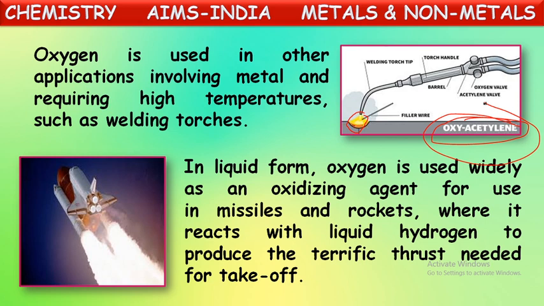There, the fuels kept in the rockets and missiles will be burnt in the presence of oxygen, kept in them in the form of liquid oxygen. So this liquid oxygen, we told for the burning of fuels, for any fuel for burning, oxygen gas is a must. In the presence of this liquid oxygen, those fuels will be burned and produce abnormal heat energy, which is in the form of thrust. Terrific thrust will be produced there, so that the missile or rocket will take off immediately with high speed. Okay, that is called liquid oxygen used in the rockets and missiles for burning of fuels.